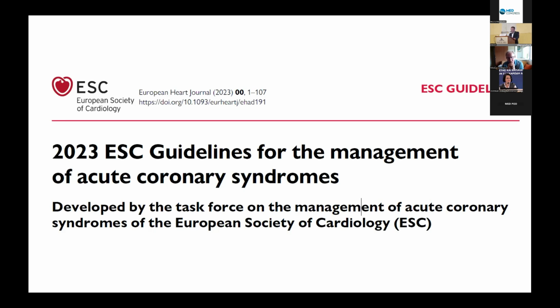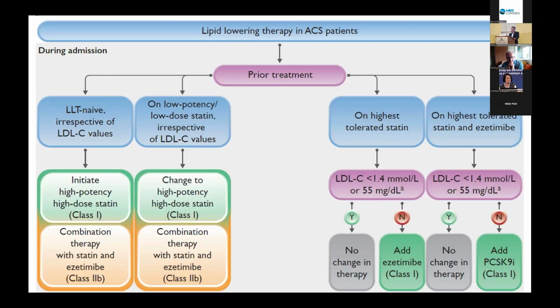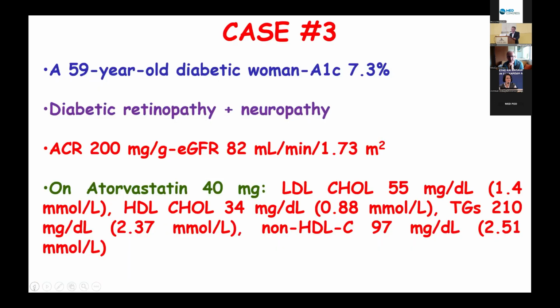And the new guidelines for the acute coronary syndromes say that combination treatment may be given at least at presentation of an acute coronary syndrome, and not just follow the traditional scheme of giving a first statin and then ezetimibe. Sometimes we can give, at least from the beginning in an acute coronary syndrome patient, combination treatment with statin and ezetimibe in order to lower LDL cholesterol earlier and go much lower than a single statin alone.